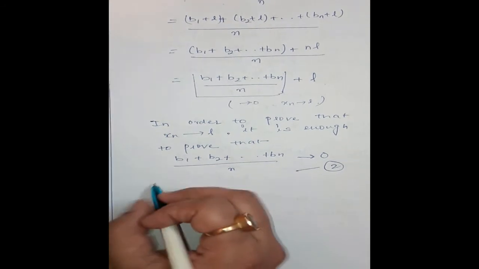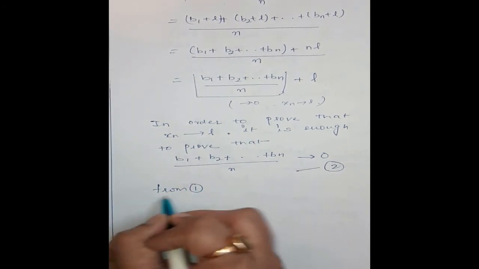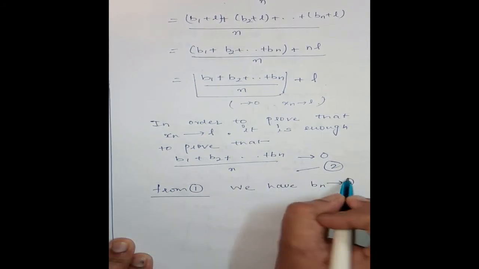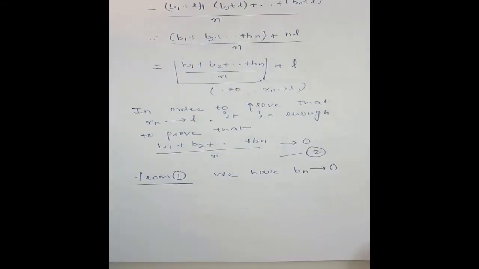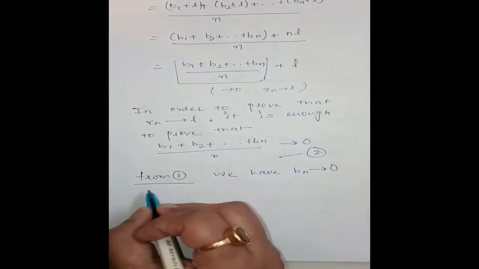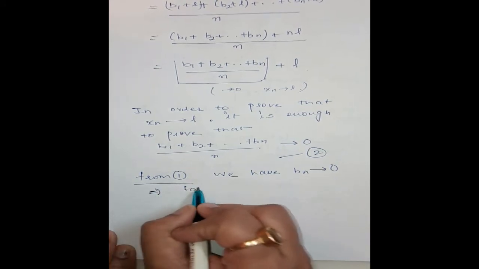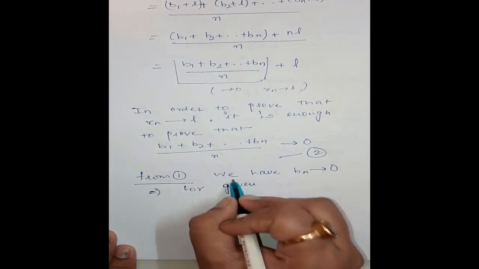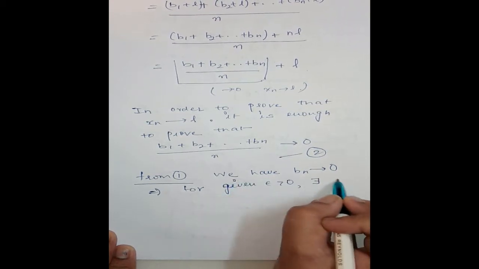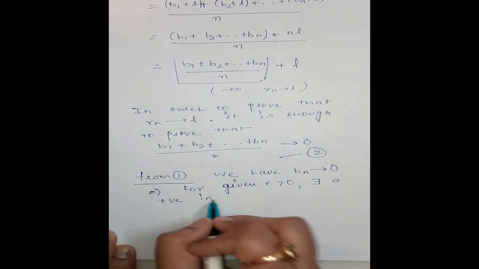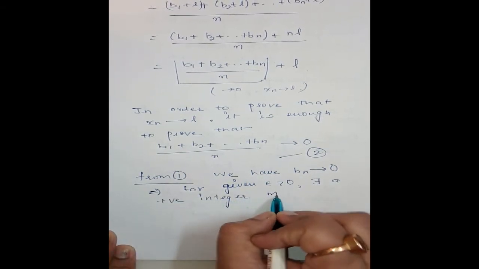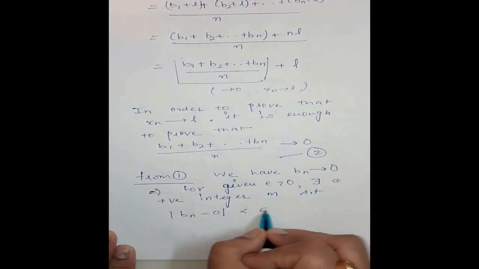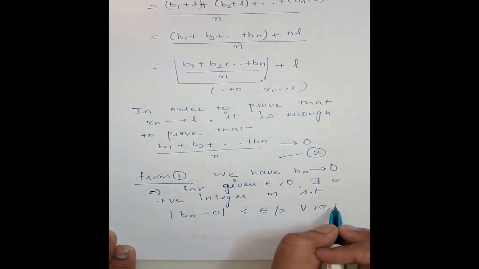Now from 1, b_n tends to 0. Using the definition of convergence, this means b_n converges to 0. Using the definition, for a given epsilon positive, there exists a positive integer m such that mod b_n minus 0 is less than epsilon by 2 for all n greater than or equal to m.